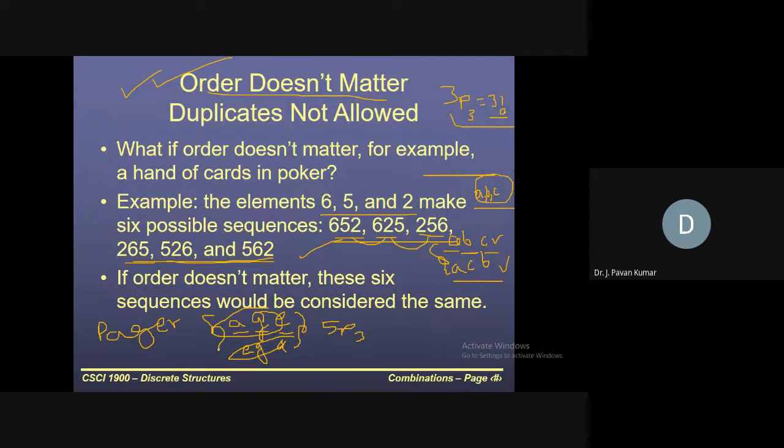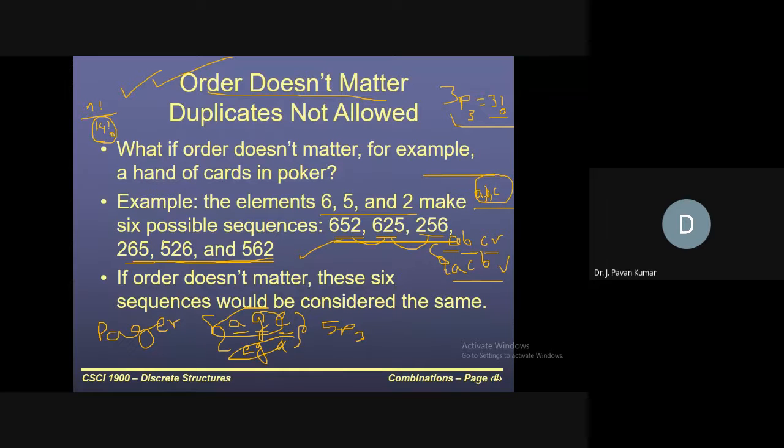Like these three letter words, how many will we be forming? Or how many can we form? 3 factorial. Yeah, 3 factorial. Any three letters, if you select, can be arranged within themselves. 3 factorial number of ways. So we have to avoid those, right? As earlier we have considered n factorial divided by k1 factorial, k2 factorial, like that. If k1 number of times one letter is repeated, we will be dividing.